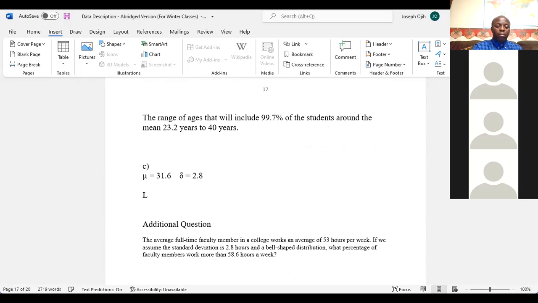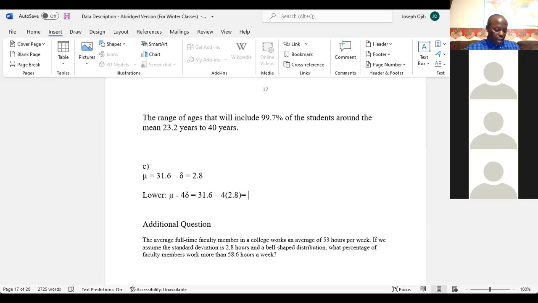the lower side will be our mean minus 4 times the standard deviation, because according to what Chebyshev says, we have our mean at 1.6 minus 4 times the standard deviation of 2.8. So going to our calculator, we can get this answer.